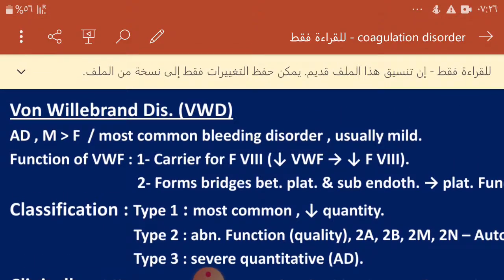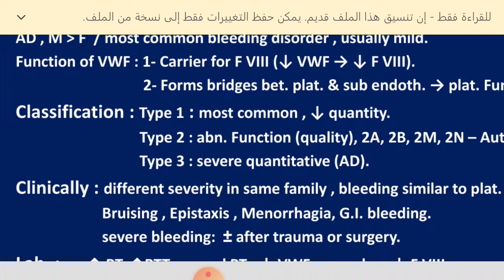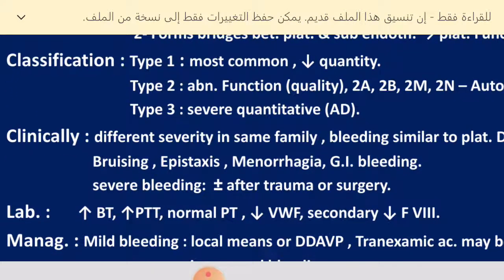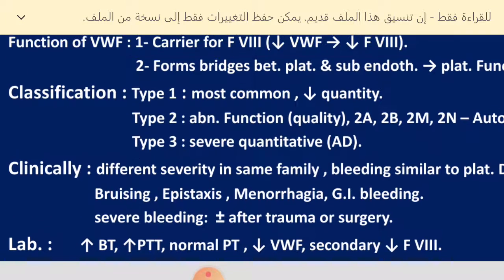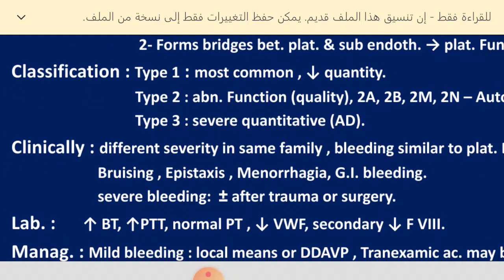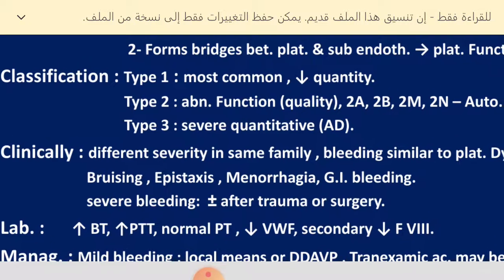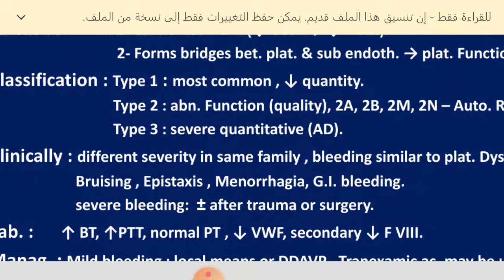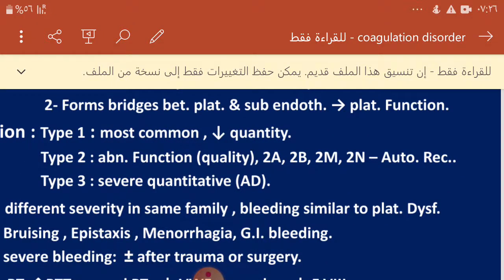As you know, the function of von Willebrand factor is to act as a carrier for factor 8, and at the same time it helps platelet adhesion by binding the platelet to glycoprotein 1b and binding these platelets to the subendothelium when we have an injury. The inheritance of von Willebrand disease is autosomal dominant, although type 2 and type 3 can be inherited as autosomal recessive. In type 2 we have many types: type 2A, type 2B, type 2M and type 2N.